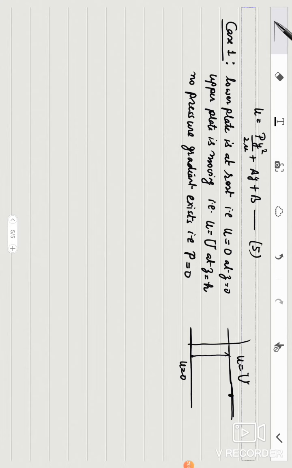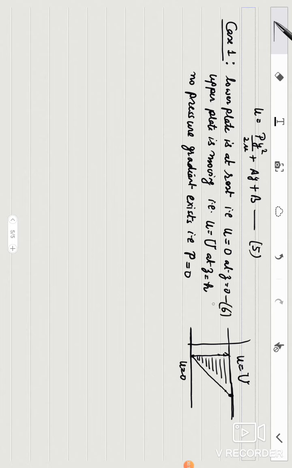So you will get a velocity profile like this. But we will prove with the help of mathematics that yes, this is the velocity profile described by this fluid. So these are the boundary conditions.